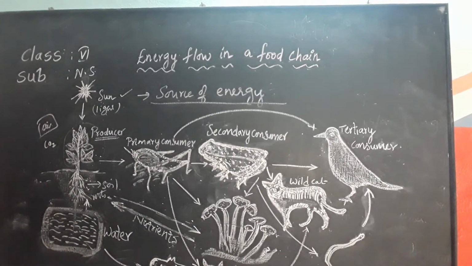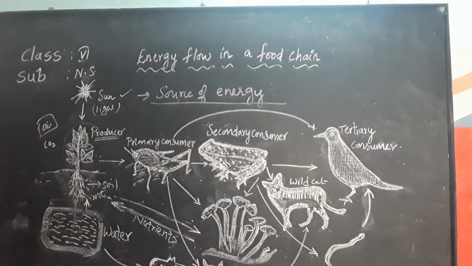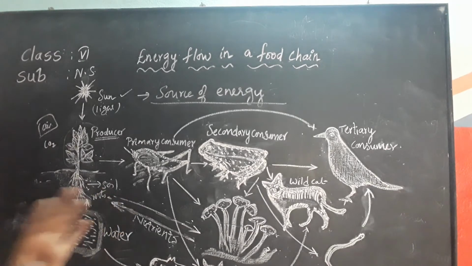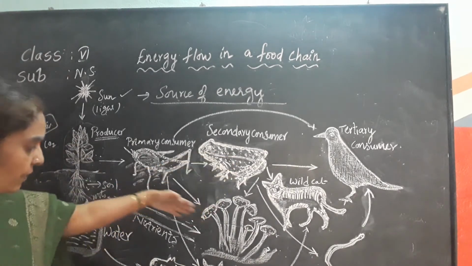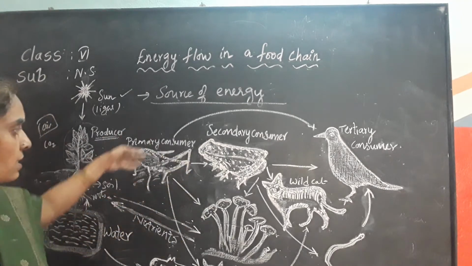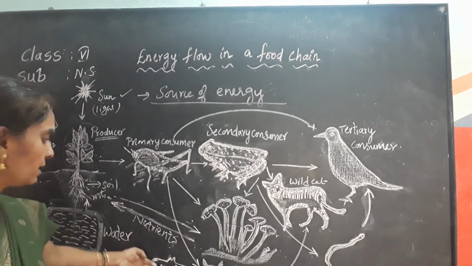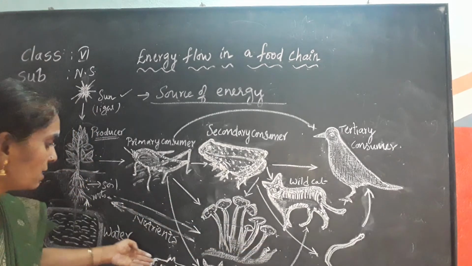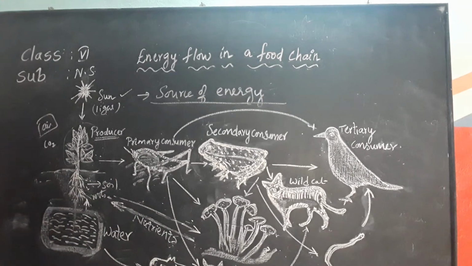Food chains cannot always be represented in a straight line like this. Is it clear? They can be branched, with several branches like this. This is eaten by this, this is eaten by the owl, and this is eaten by snakes. So like this several food chains are formed.